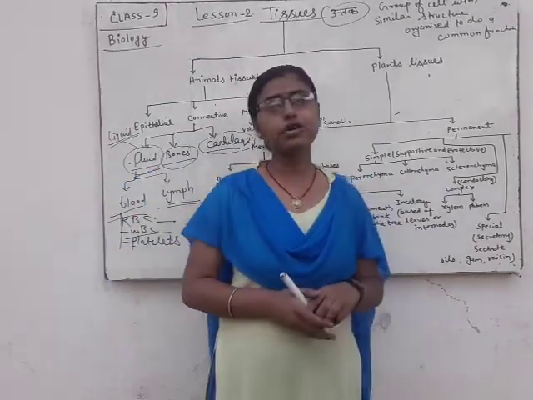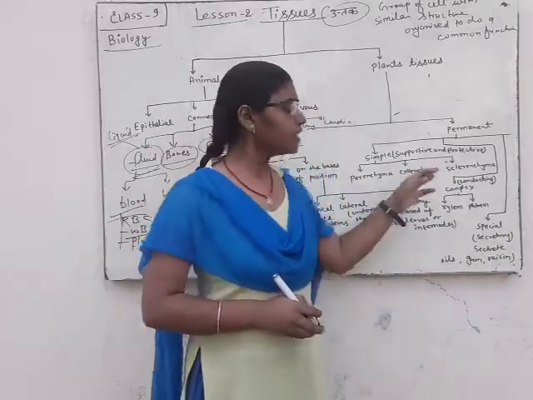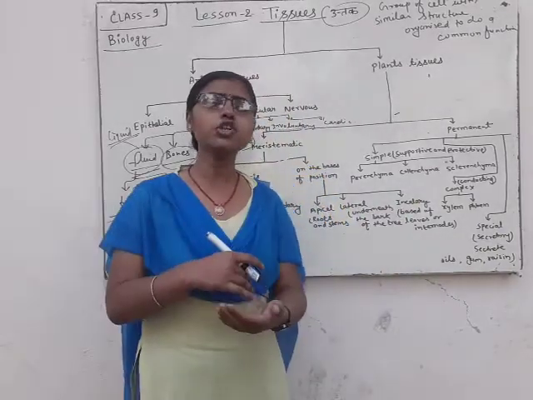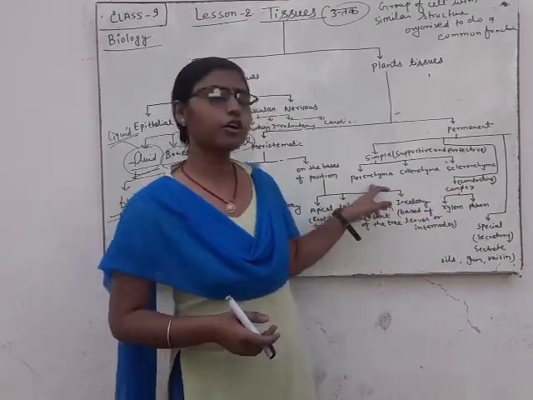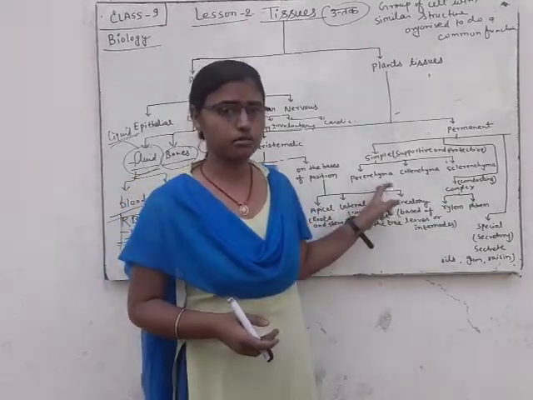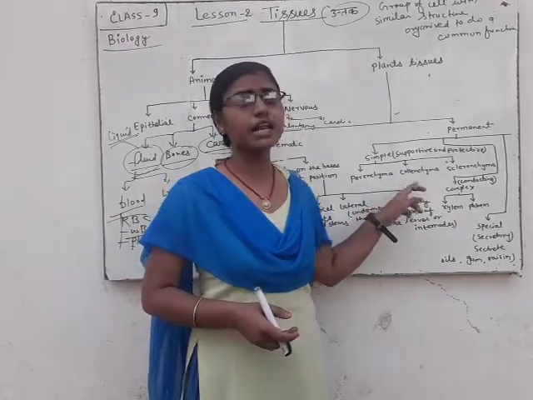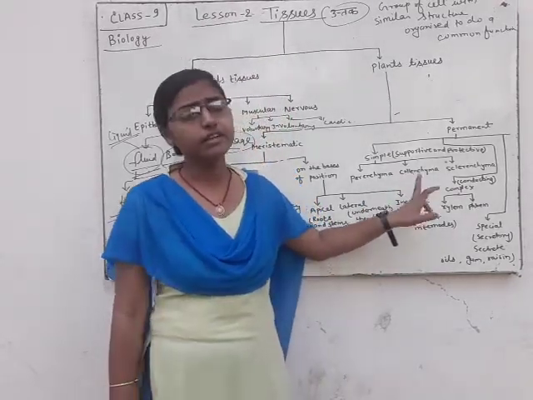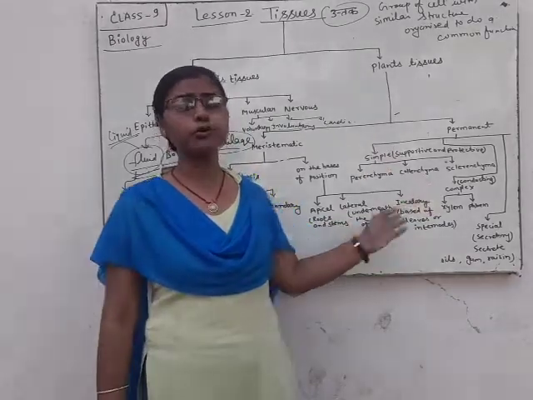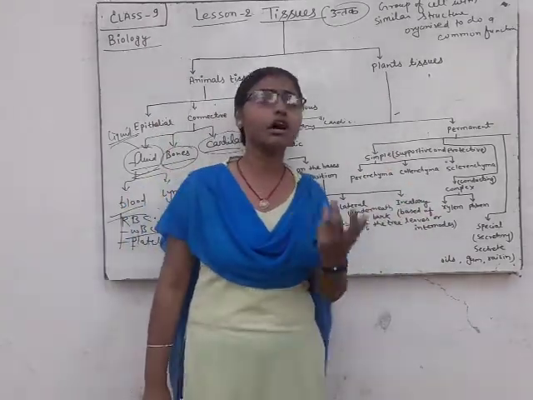Collenchyma. What is collenchyma? Collenchyma is also composed of parenchyma cells, and they also manufacture food, and they provide support to the plants. How?